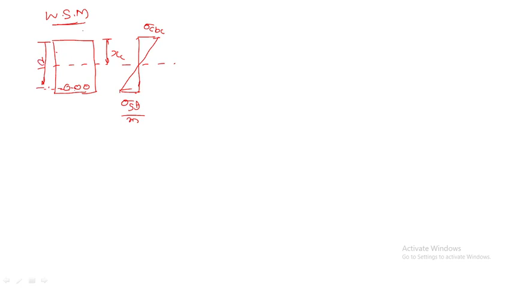Now in the working stress method, x is related to the balance section, or I need not write it, it is not required.